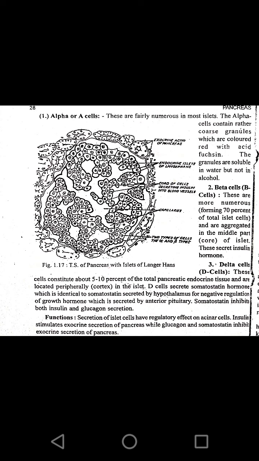Somatostatin is considered a growth inhibiting hormone, and it plays a major role in the negative regulation of growth hormone secreted by the anterior pituitary. Somatostatin inhibits both insulin and glucagon secretion.